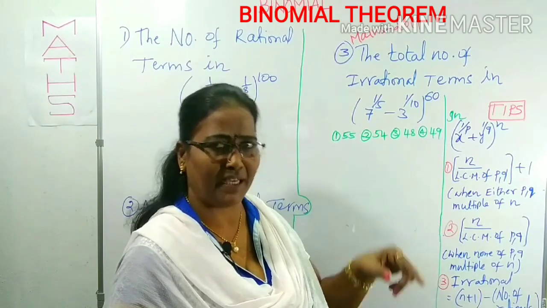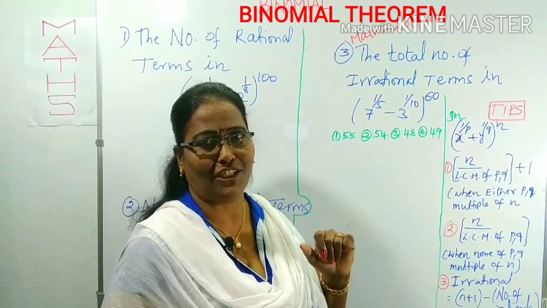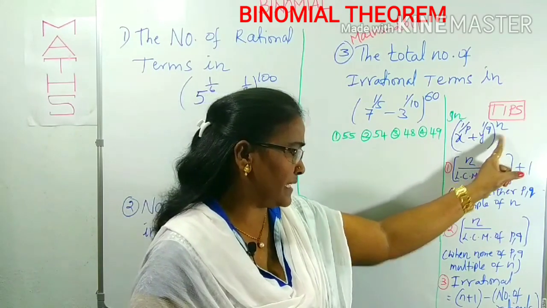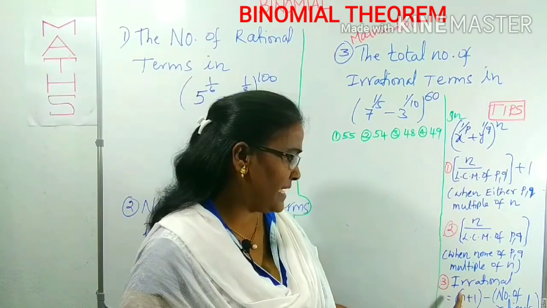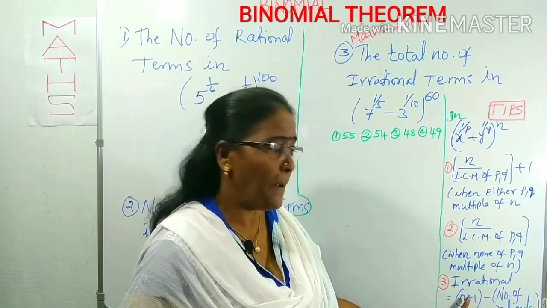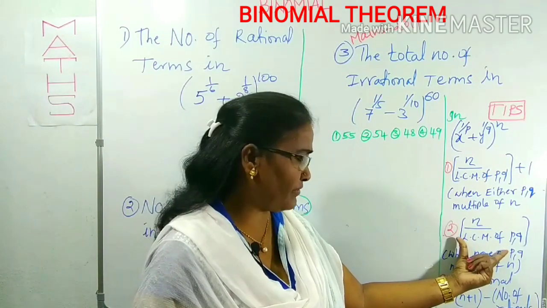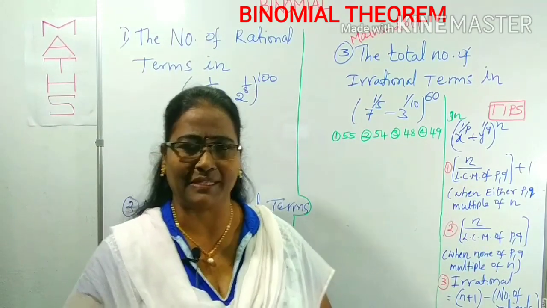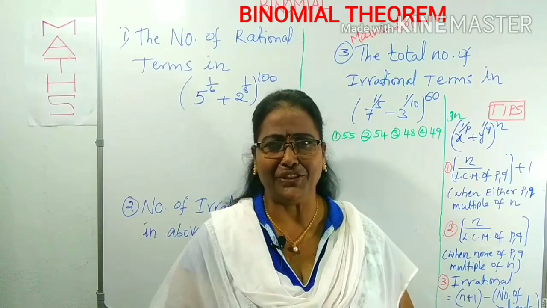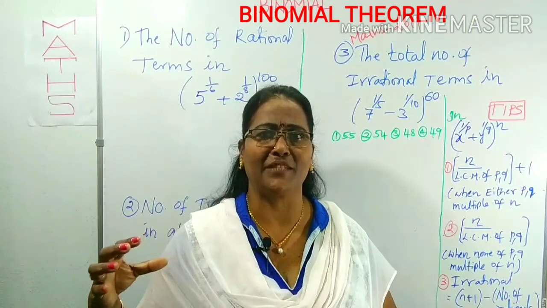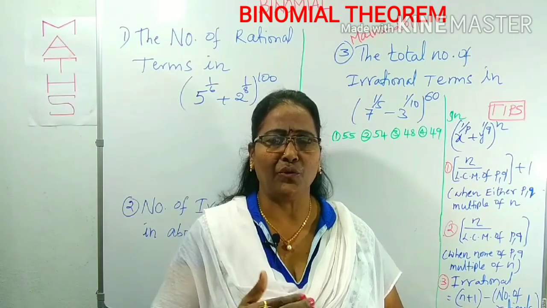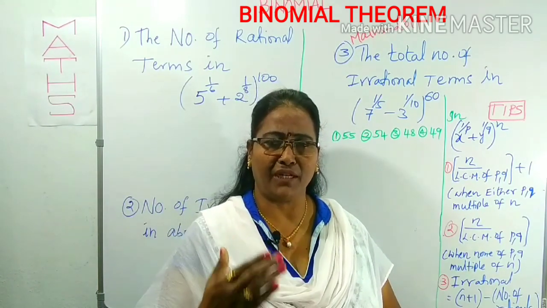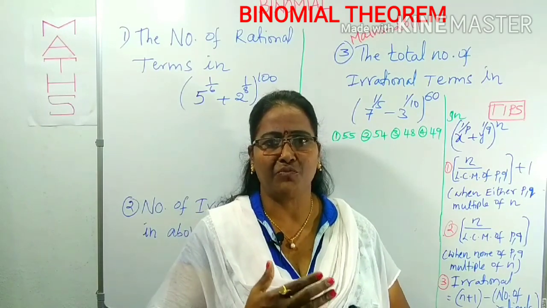Sometimes you may be asked the number of irrational terms in the same expansion. To find the number of irrational terms, the formula is n plus 1 extra, minus the number of rational terms that we calculate; the rest of them are irrational terms. Actually, to find the rational and irrational terms, you would have to expand the total expansion and count how many are rational and how many are irrational, but that takes too much time.